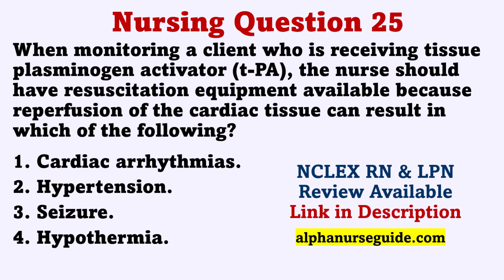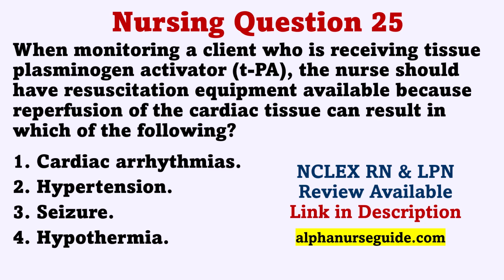When monitoring a client who is receiving tissue plasminogen activator, TPA, the nurse should have resuscitation equipment available because reperfusion of the cardiac tissue can result in which of the following? 1. Cardiac arrhythmias. 2. Hypertension. 3. Seizure. 4. Hypothermia.